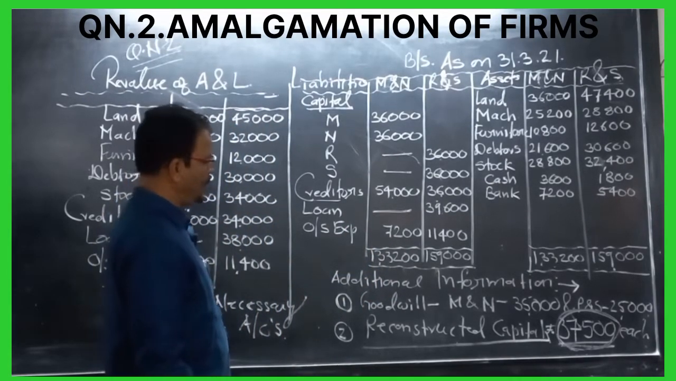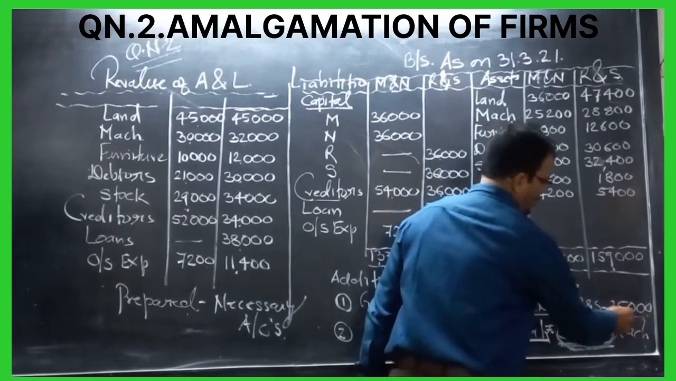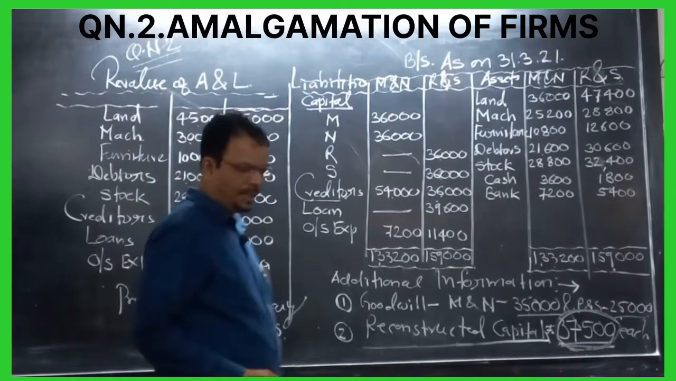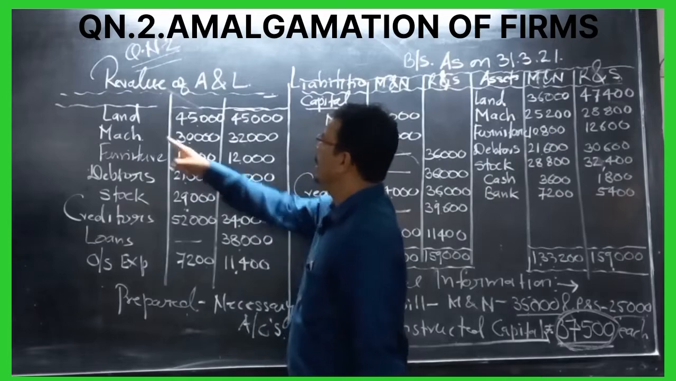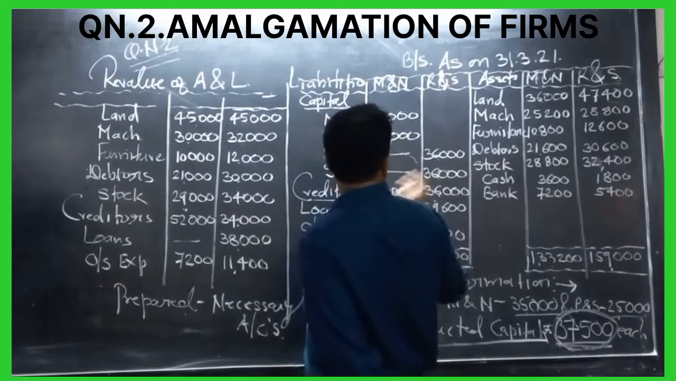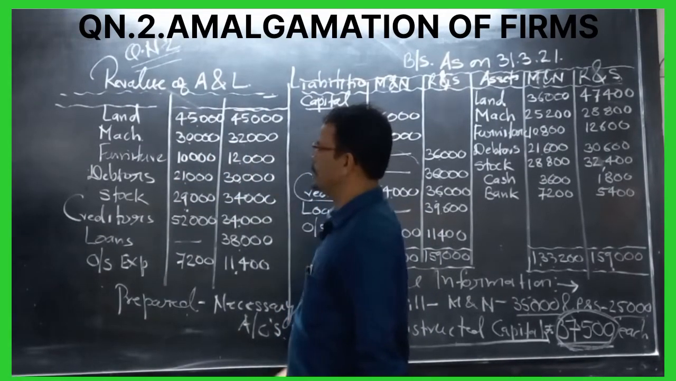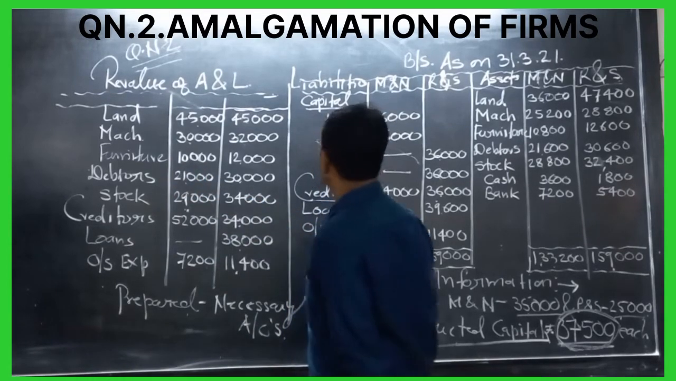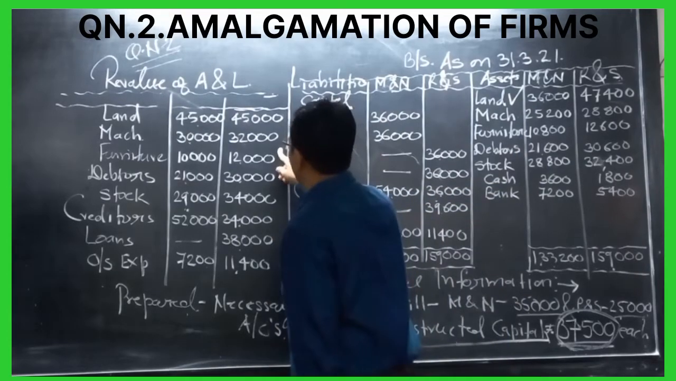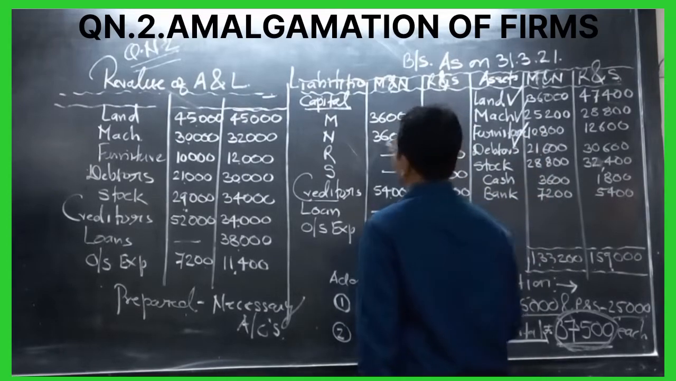Now let's see the adjustment. Goodwill: MN will get 35,000 and 25,000 for RS. Now let's see the revaluation of the assets and liabilities. Land 45,000, 45,000. Old we have 36,000 and 47,400. Machinery new value is given 30,000, 32,000. Furniture 10,000, 12,000. So what happened? Land we have new revaluation, machinery we have the revaluation, furniture we have the revaluation.